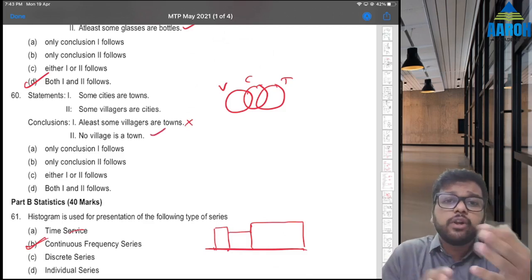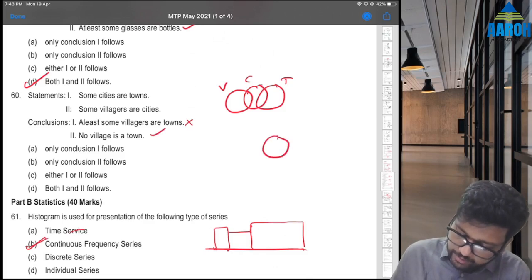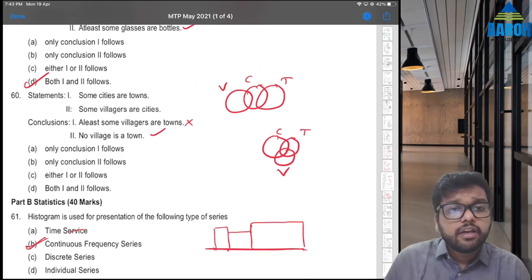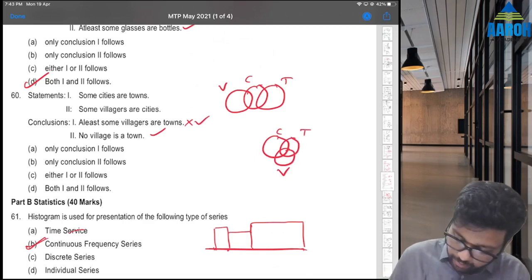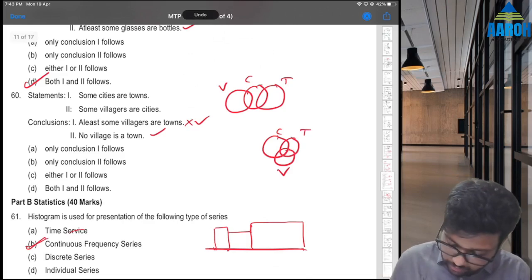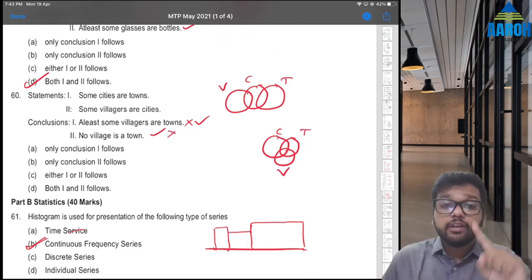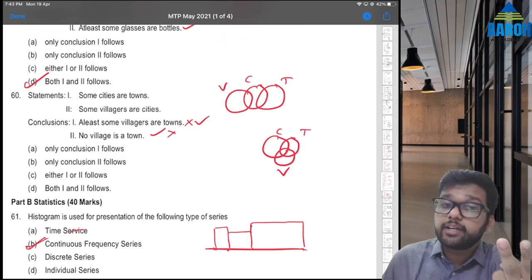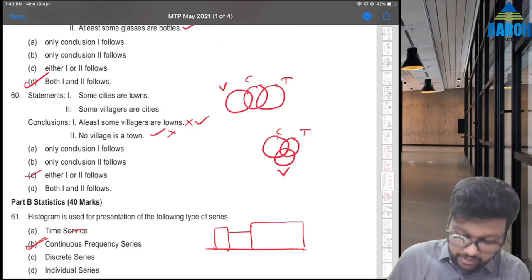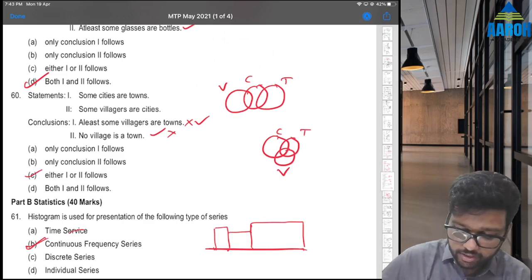But if we draw a different diagram, if we draw it like this, city, town and villages, then at least some villages are towns is correct, because some villages are towns. But no villages are town is wrong. That means what? If one is correct, other cannot be correct. If other is correct, first cannot be correct. That means either or is the correct answer.